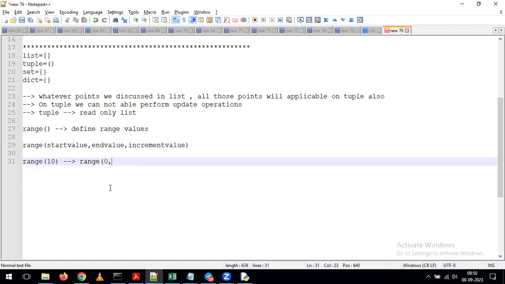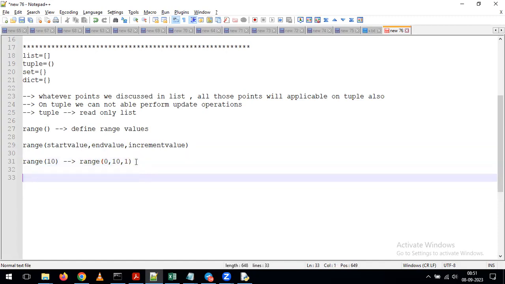It will take it as 0, 10, increment value by default it will take it as a 1. We are given the range of 10 as part of our program, but by default, what will happen? It will take the start value as 0, the end value, whatever we give, it will take that as the end value. Coming to the increment value, by default, it will take it as a 1. Now, indirectly, in this A, it is going to contain the values.